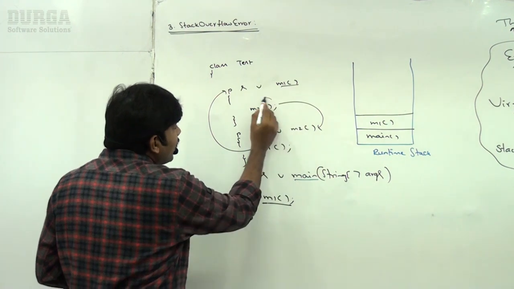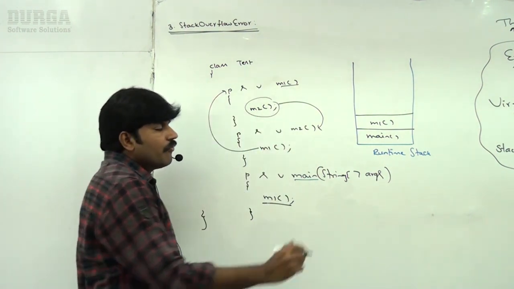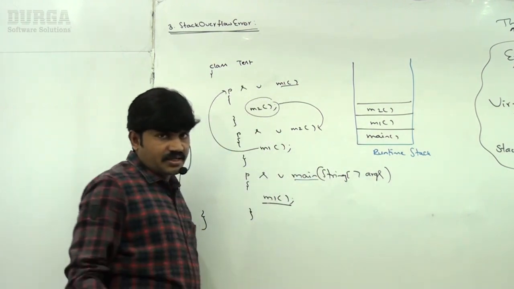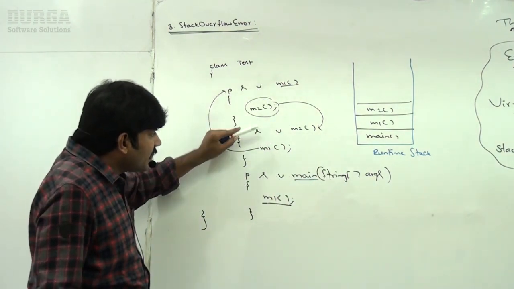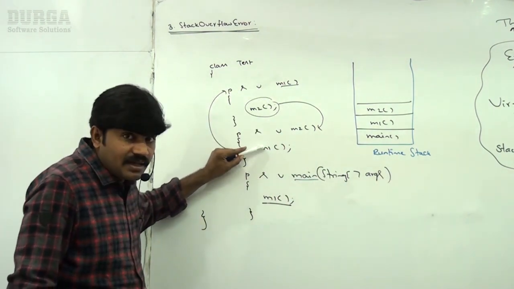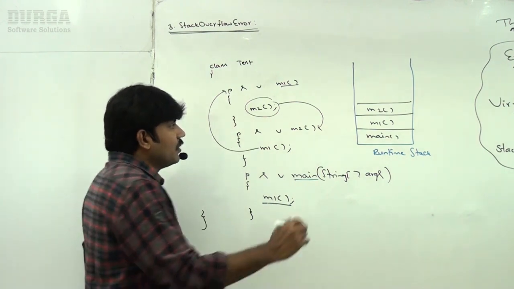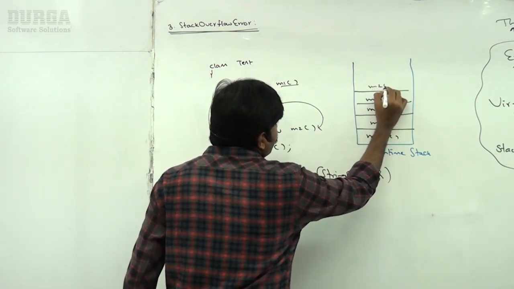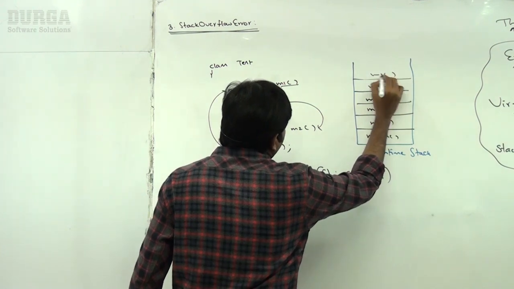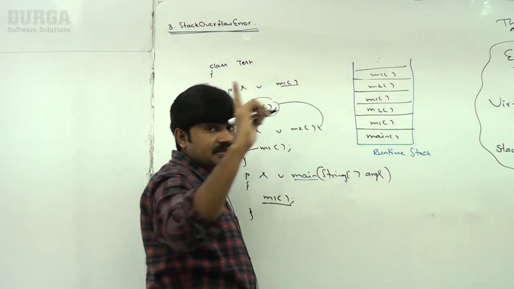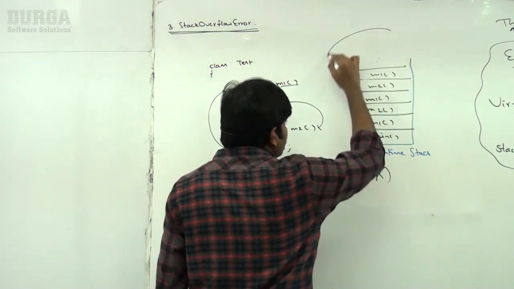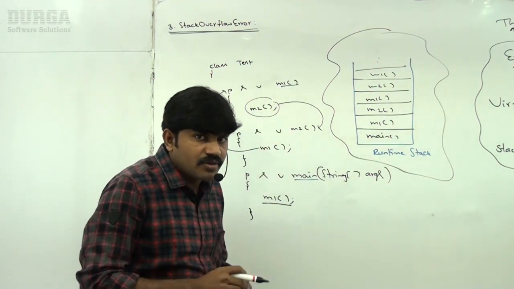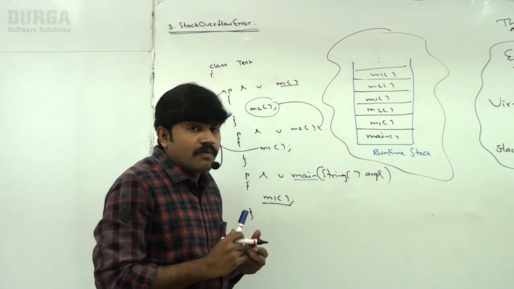Now m1 internally calls m2. For every method call, one entry will be stored in the stack. Then m2 again calls m1, m1 calls m2, m2 calls m1, and so on. At a certain point, this stack is going to overflow, and then immediately we are going to get StackOverflowError.